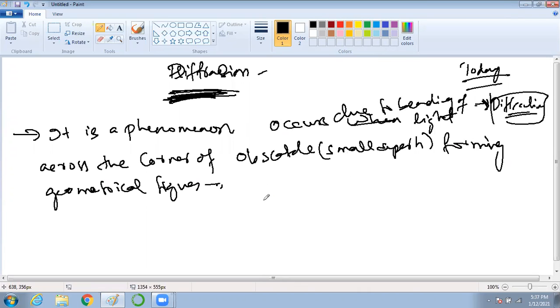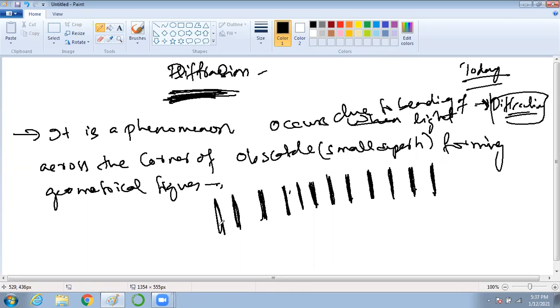So you saw till now that interference gives alternate bright and dark fringes. Let's say this is the center maxima, then 1B, 2B, 3B, 4B.